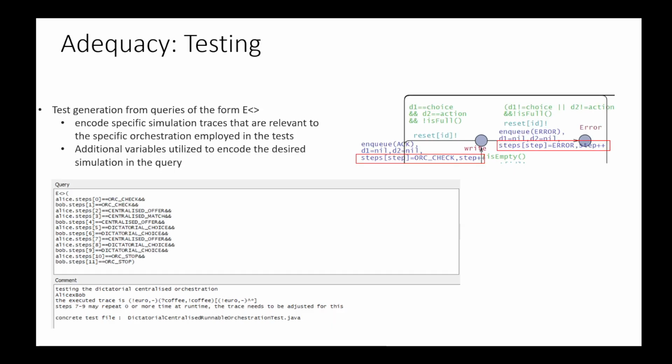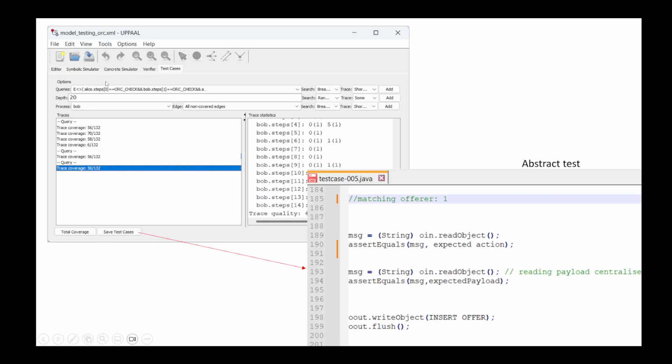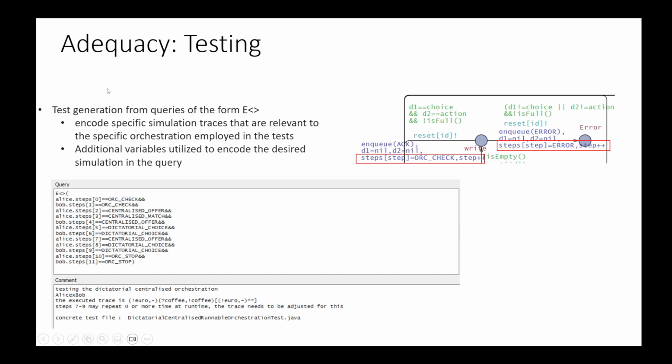Before going on, we say that in UPPAAL there are several options for generating test cases. We used the generation of test cases from queries in SCTL. These queries have been used to encode specific simulations that are relevant for the specific orchestration that is deployed in the test. To do that, we needed to use further variables in these queries to encode the specific execution that we want to see in our model. And we see that in the comments we have specified the specific execution trace that we are executing and the concrete test file to which it is related.